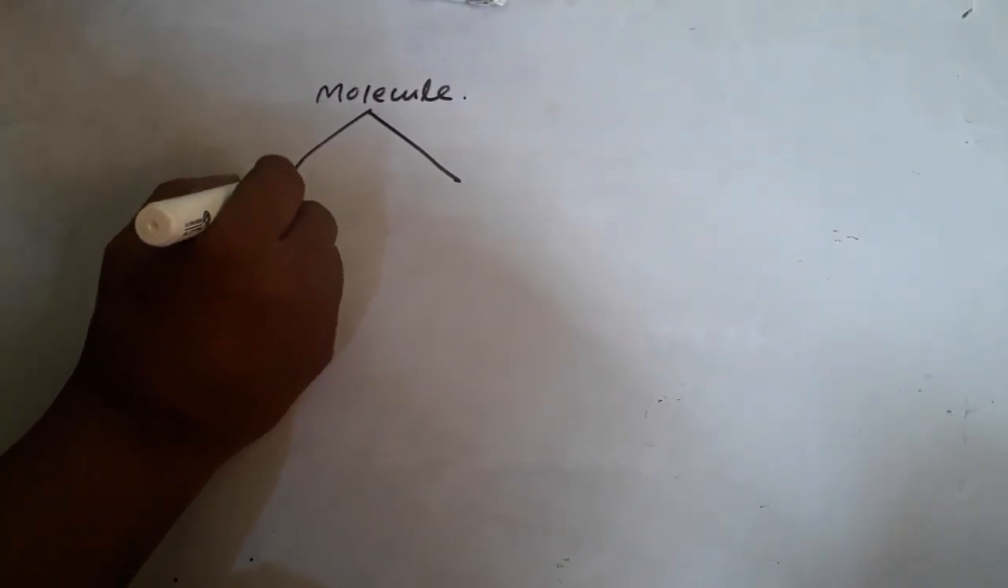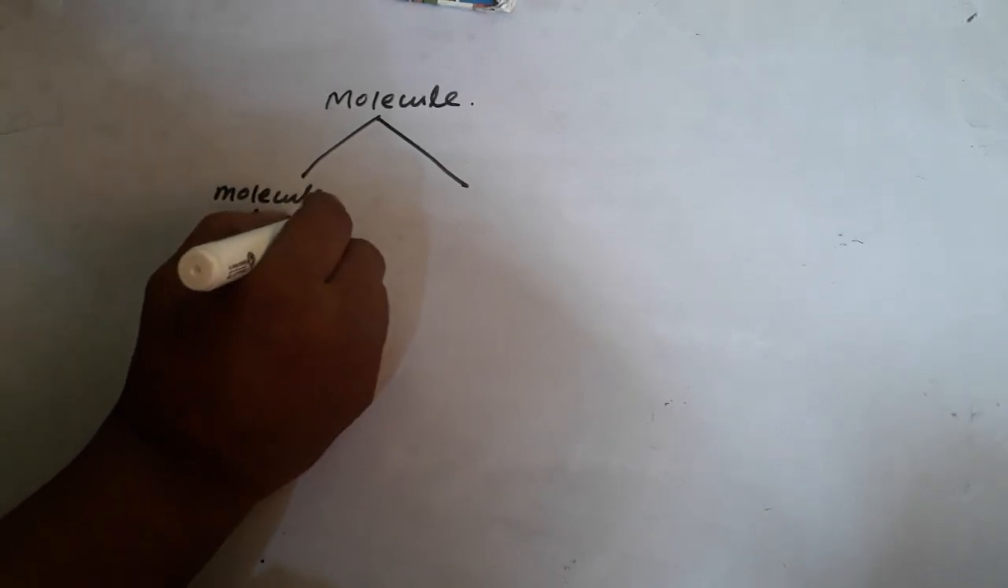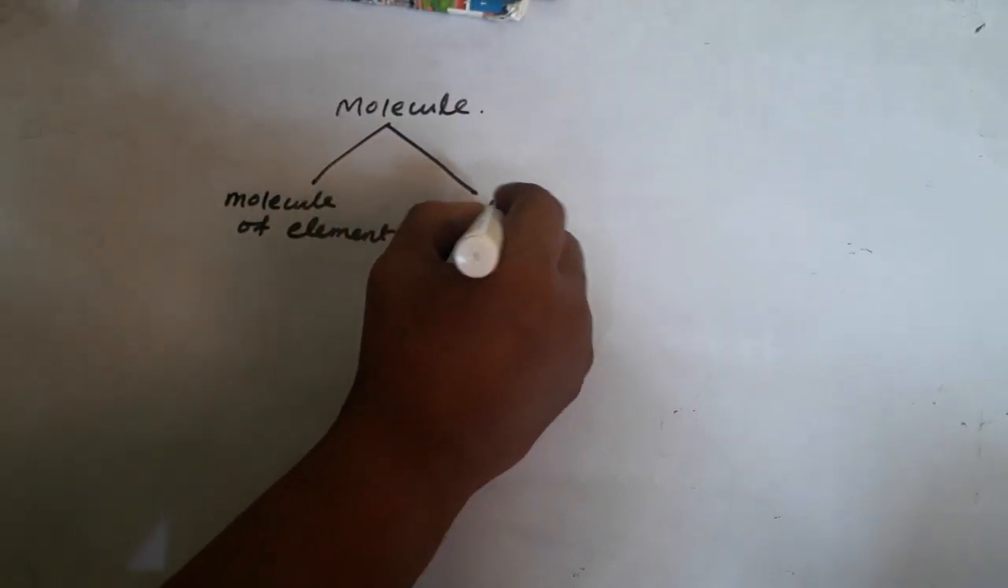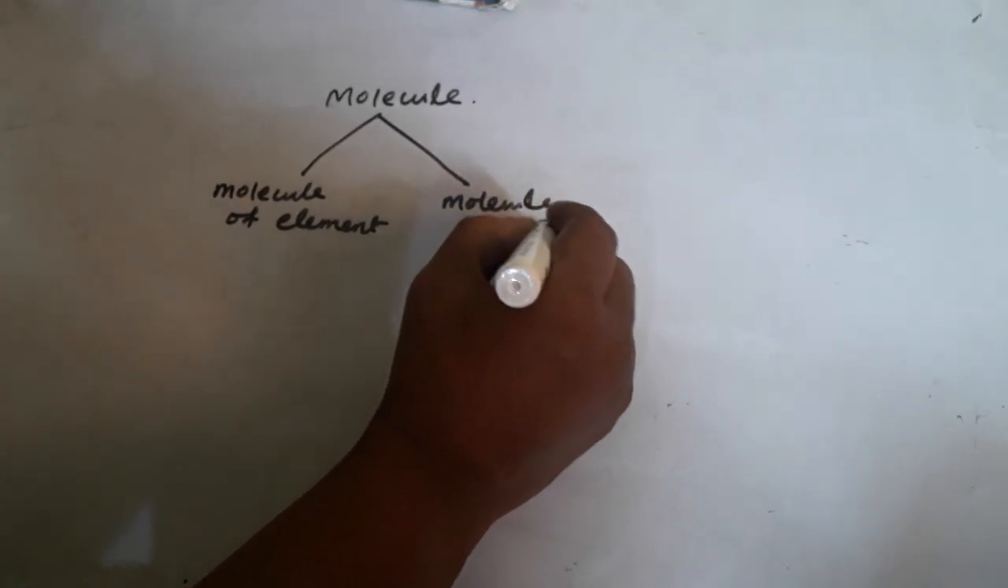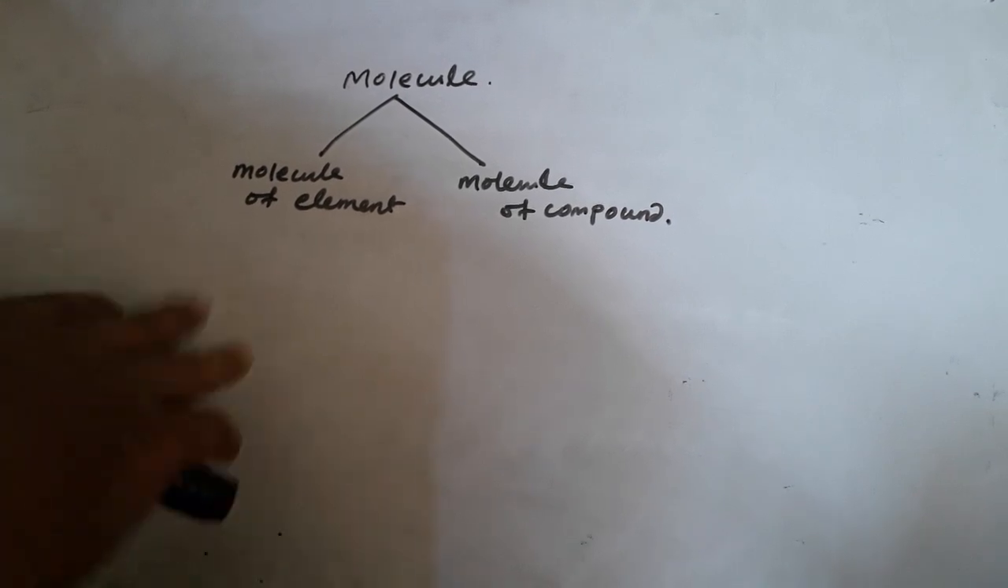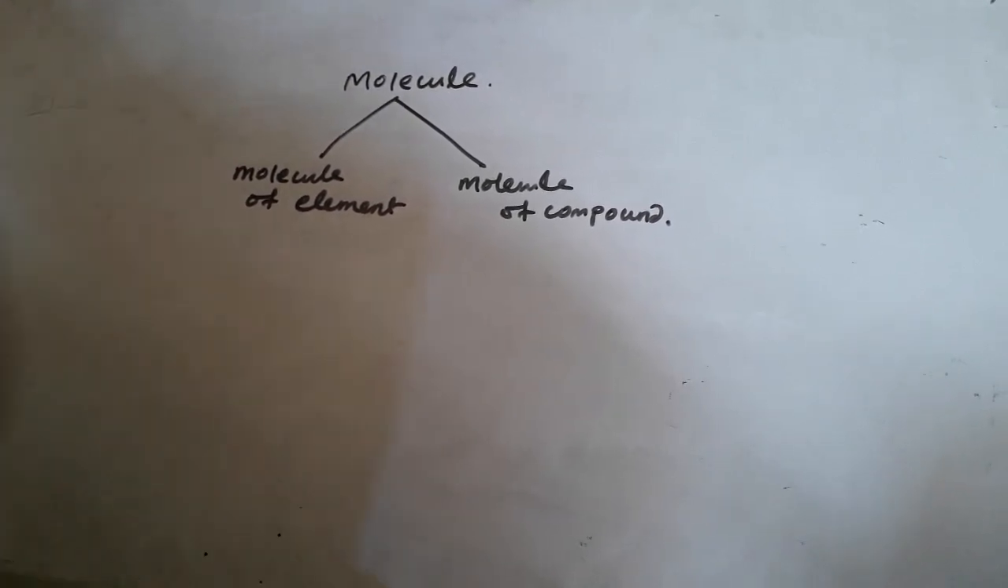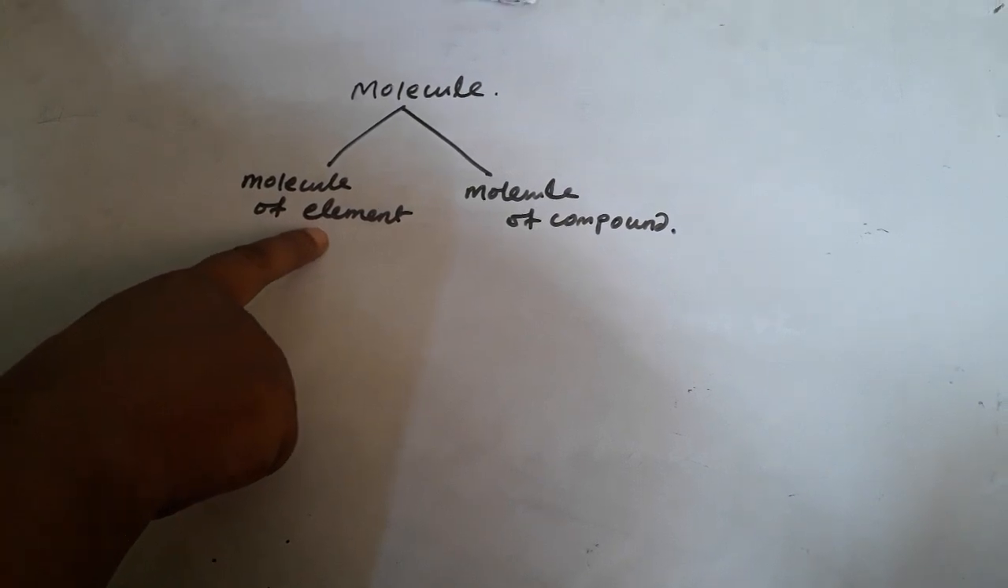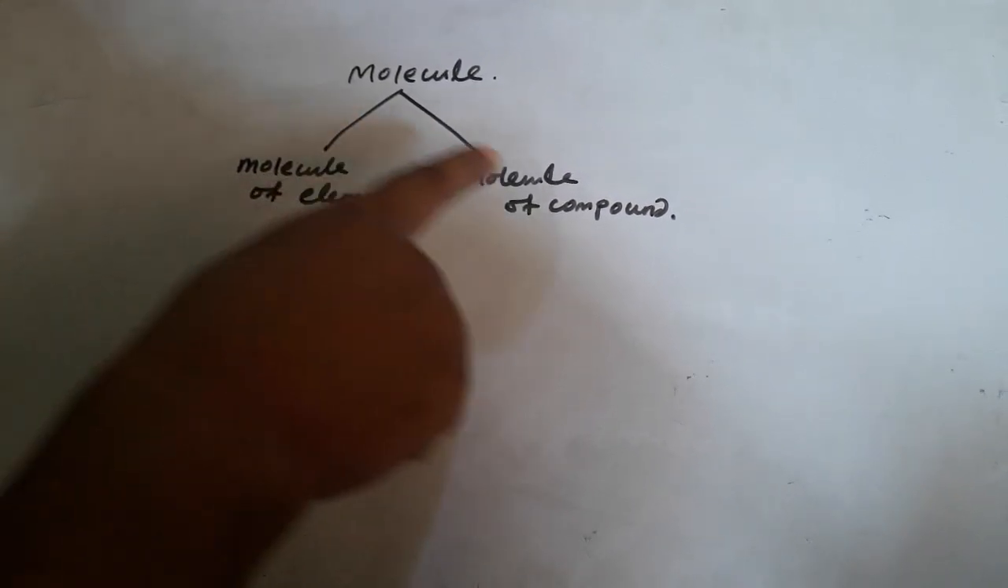Now come to molecule. Molecule definition we have written. Molecule is the particle which may not exist independently. So remember that molecule is of two types. One is molecule of element, another is molecule of compound. We know that elements are classified as metal, non-metal, noble gases. You have read metalloid. So the molecules of those elements are known as molecule of element.